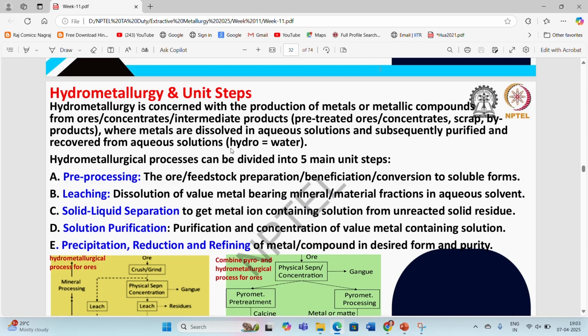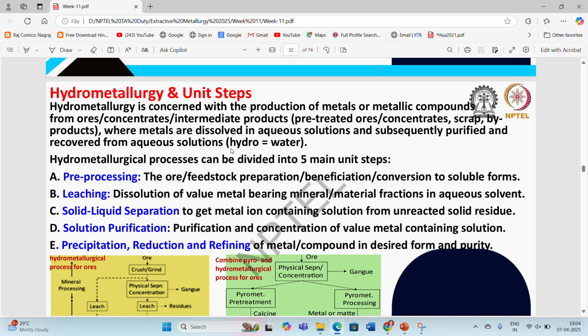So first we will talk about hydrometallurgy and the unit steps involved in the hydrometallurgical operation. Hydrometallurgy is concerned with the production of metals, or metallic compounds, from ores, concentrates, or intermediate products. Intermediate products can be considered as pre-treated ores, concentrates, or scrap or e-waste material, which is a buzz nowadays.